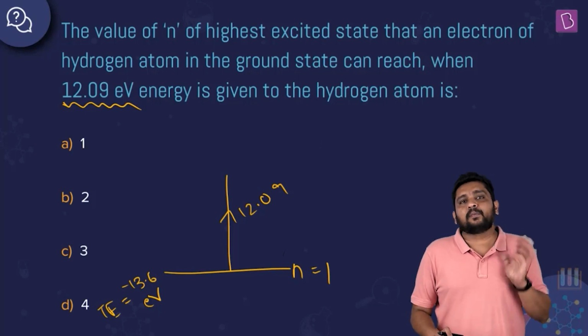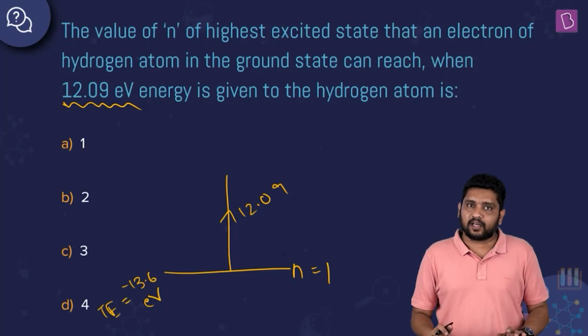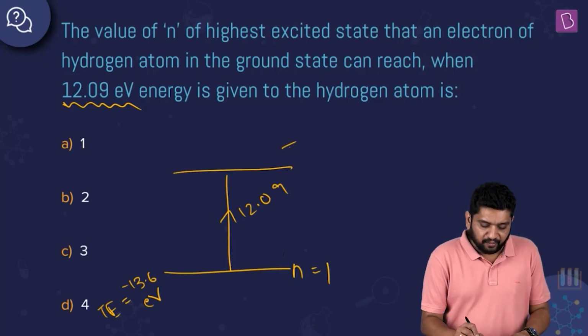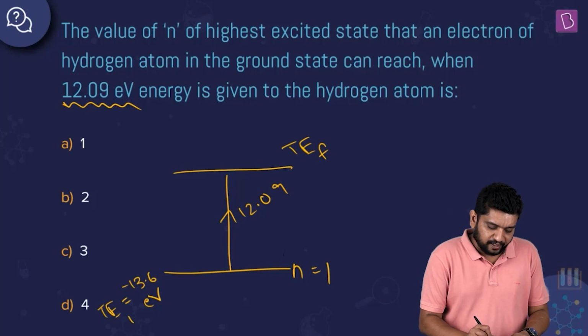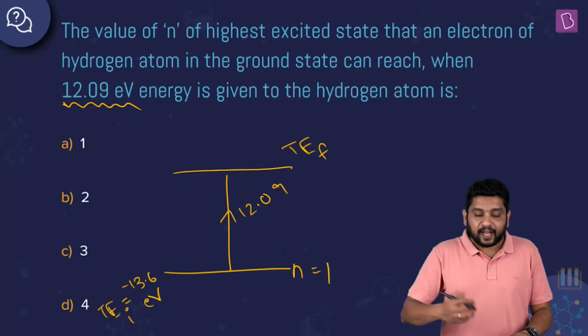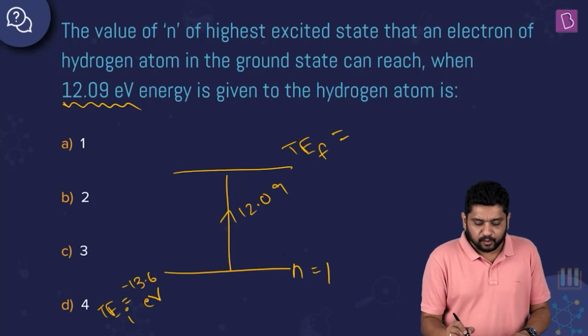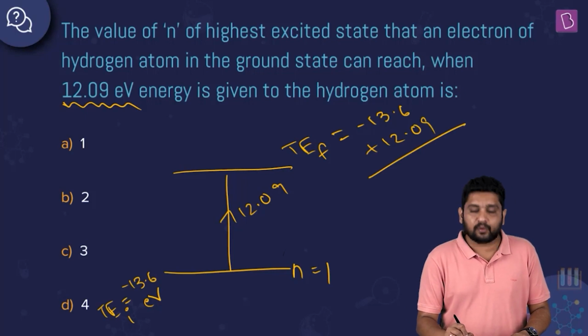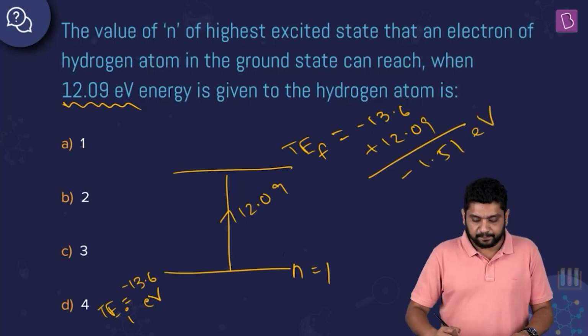It will not be jumping anywhere, it will stay in its ground state only. But if it is absorbing, what will be the final total energy? Initial total energy was minus 13.6. I'm giving 12.09, so the final total energy will be minus 13.6 plus 12.09, which turns out to be equal to minus 1.51 electron volt.